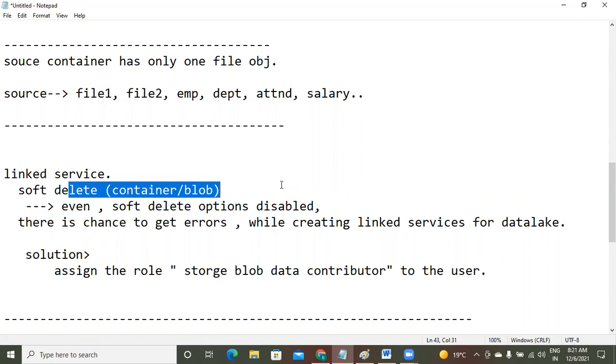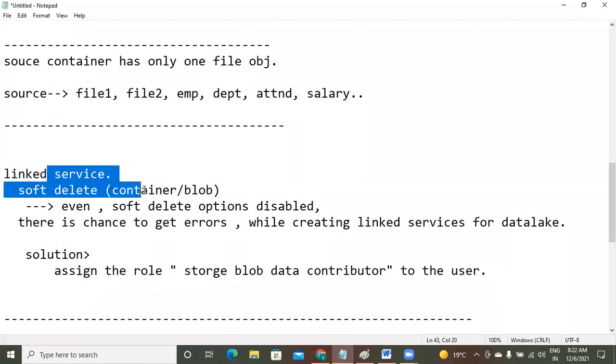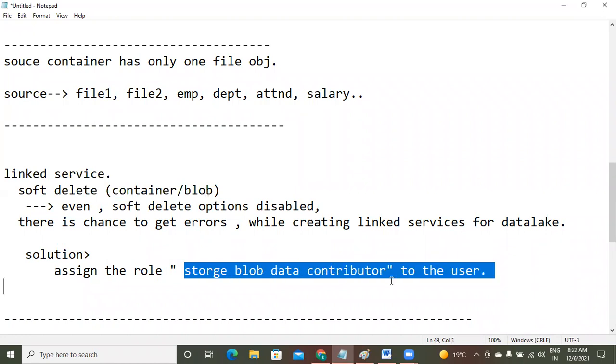Of course you don't have a choice, but you have to identify what exactly the problem is. Understand? Because your admin is not an ADF expert, you have to suggest to him, please disable these two options, then I can work. Suppose he has disabled that, and you are still getting some other error. Then ask him for the storage blob data contributor option. Okay. So at that time, we have to pitch in and advise the admin. Yes. If this permission is assigned to you, then it can work. But still, there might be a chance for other errors.